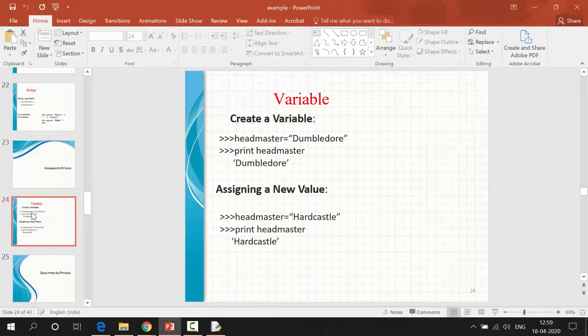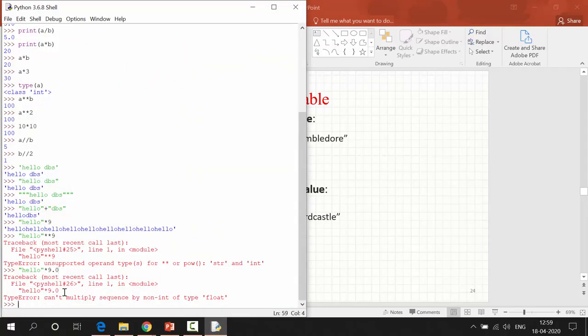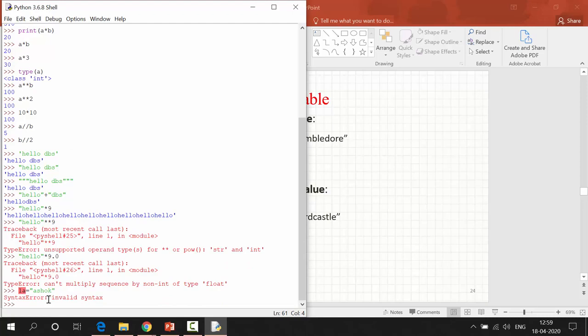So variables, what are variables? Variable declarations in Python. You can use whatever sequence of characters, or single characters, but a variable doesn't start with a number or a special character. If you start with a number, like 1a equals Ashok, you see, syntax error. Python won't allow you to declare a variable that starts with a number. You should start with a character.